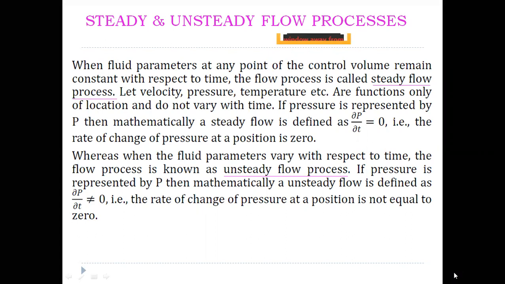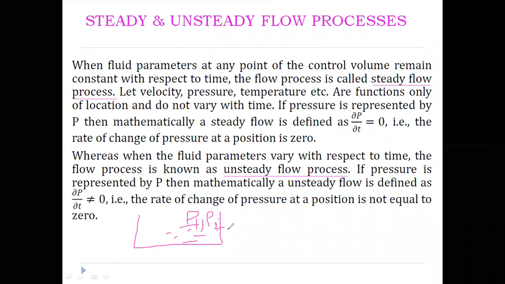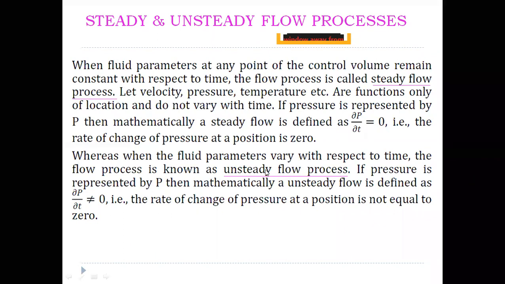For example, if you consider any fluid here, at this particular time the pressure is P1. If you come after 1 minute or 10 seconds and the pressure changes to P2, that means the fluid parameter is varying with respect to time, then we say that it is an unsteady flow process. That particular flow is an unsteady flow.